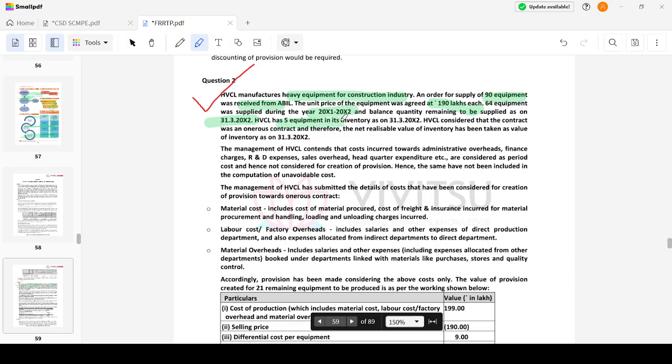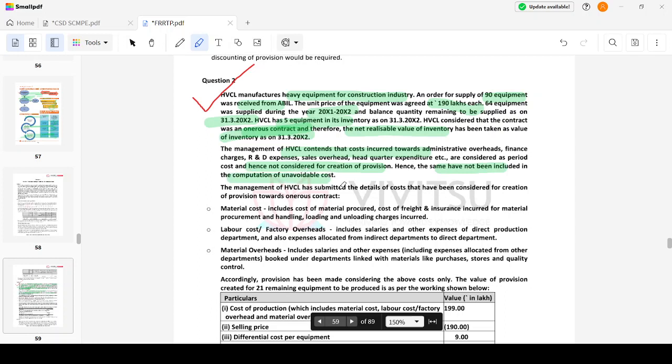HBL, as a requirement, has 5 equipment in its inventory. HBL considered the contract an onerous contract, and therefore the net realizable value of the inventory has been taken as the value of the inventory as on 31st March 20x2. The management of HPCL considers the costs incurred towards administrative overheads and finance as period cost, and hence not considered for creation of provision. Hence the same have not been included in the computation of unavoidable cost.